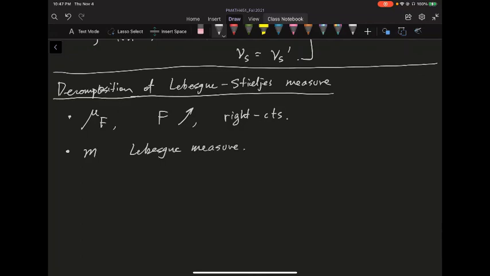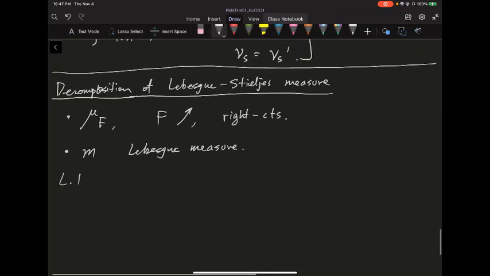So what does the Lebesgue decomposition tell us is the following. The Lebesgue decomposition tells you each of these Lebesgue-Stieltjes measures mu of f can be decomposed into two parts. First of all, you have a mu of a, the absolutely continuous part, and a mutually singular part, mu of s.